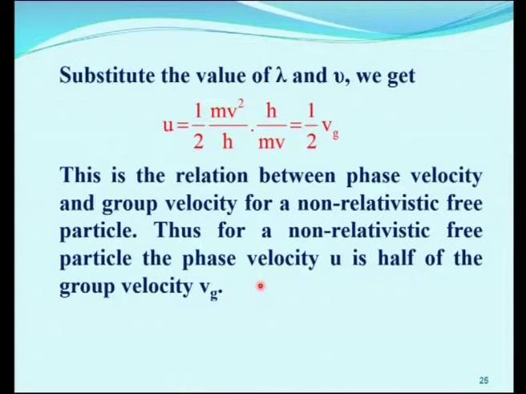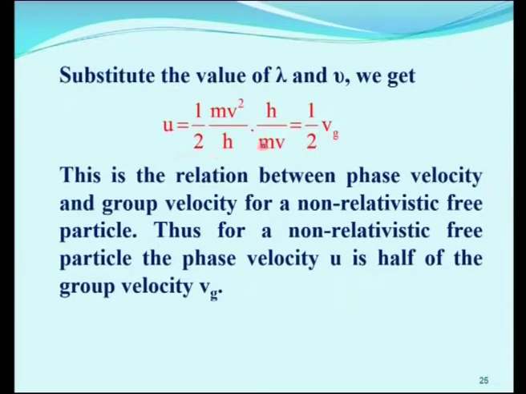Substituting the values of lambda and nu, we get u is equal to half mv squared by h, into h by mv. So, h and h get cancelled, remaining mv and mv squared, so one v gets cancelled. So, u is equal to 1 by 2 v. Here v we have taken as Vg.